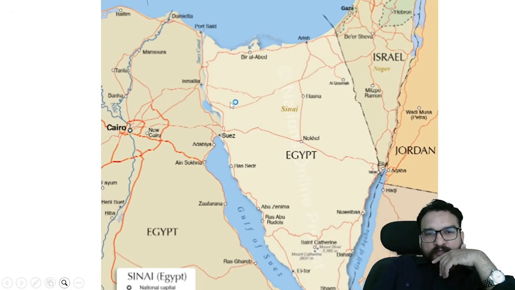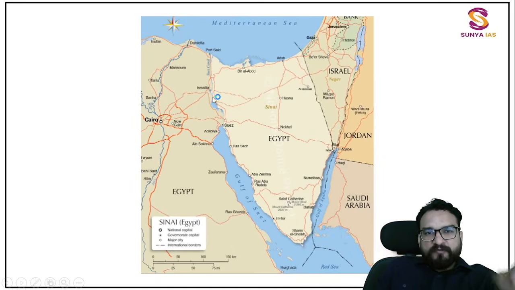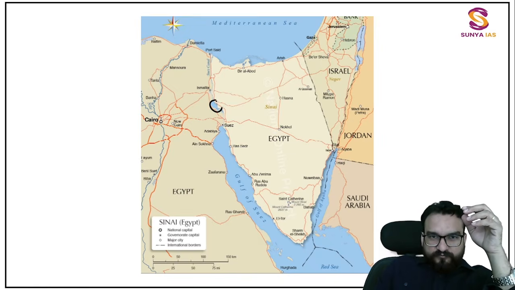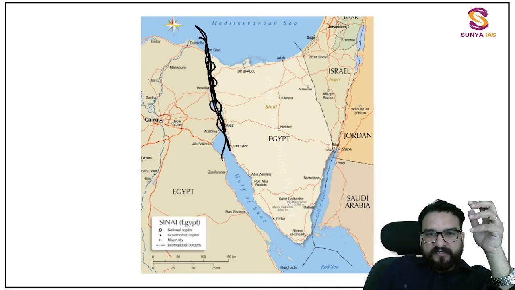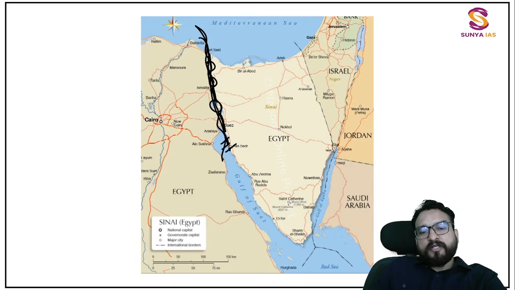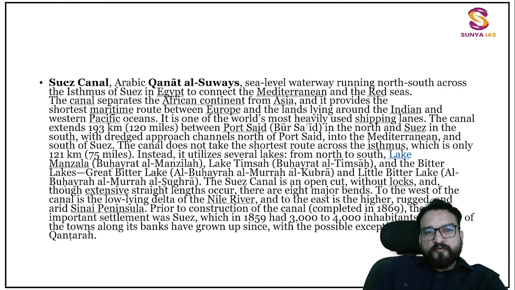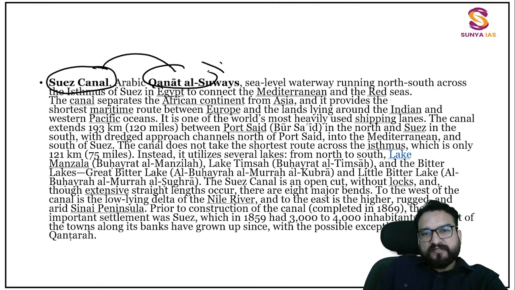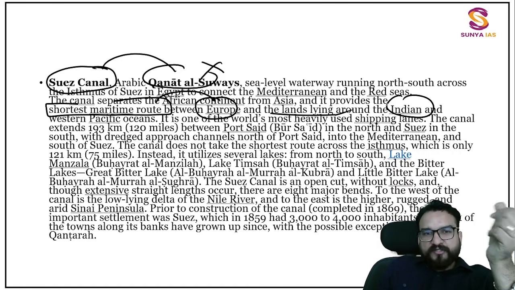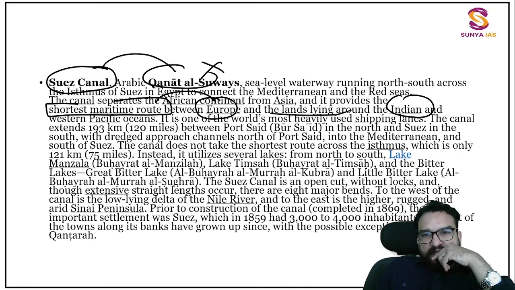If I can zoom it out, there are several lakes which you will be finding like this, and they are connected. Basically a man-made connection has been made over here, a shortcut which is very fruitful for economic and trade purposes. The Suez Canal, no need to learn this, is the shortest maritime route between Europe and the lands lying inside, like Asia. Over here you will be seeing that it connects Port Said in the north and Suez in the south. Let me show you.